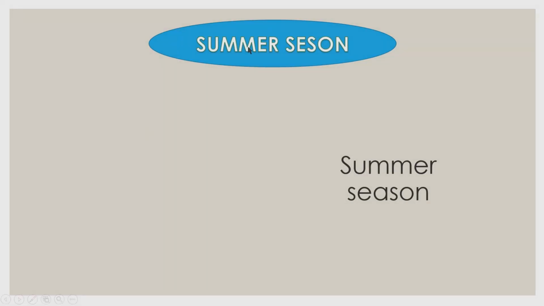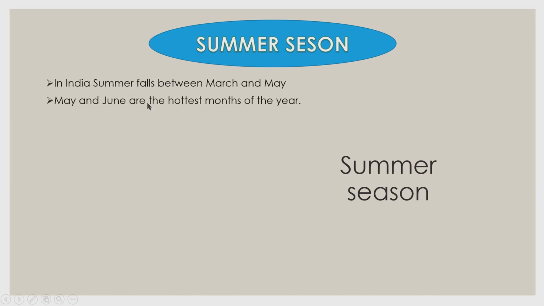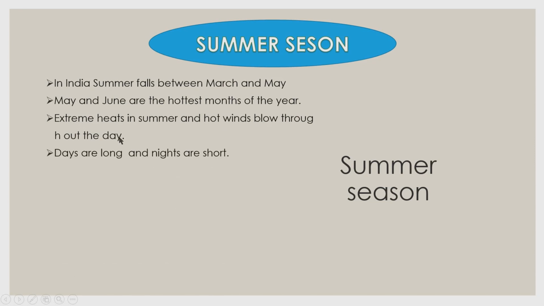First one, summer season. In India, summer falls between March and May. The hottest months of the year are May and June. In summer season, extreme heat and hot winds blow throughout the day. The days are long and the nights are short.